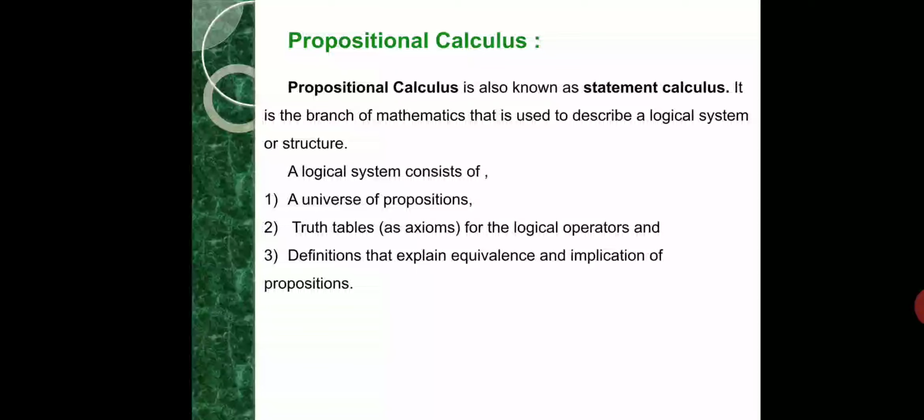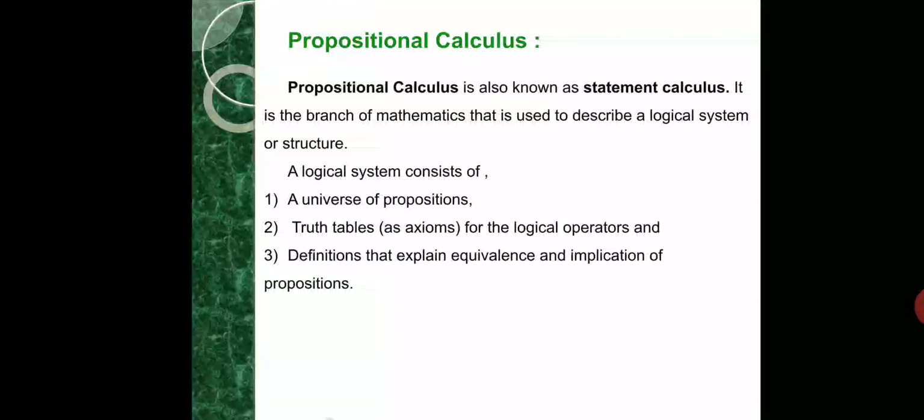The area of logic that deals with propositions is called propositional logic or propositional calculus. A logical system consists of a universe of propositions, truth tables for the logical operators, and definitions that explain equivalence and implication of propositions.